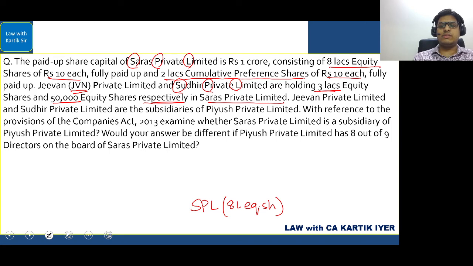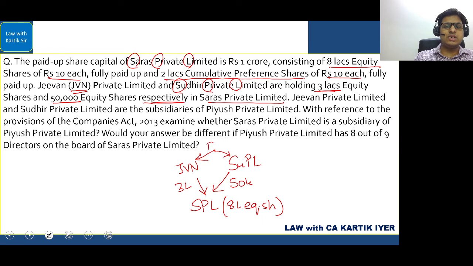Further, they have said JVN is holding 3 lakh equity shares, and you have Sudhir Private Limited. So I'm going to write SUPL. Sudhir Private Limited is holding 50,000 equity shares. Further, they have said JVN and Sudhir Private Limited are subsidiaries of Piyush Private Limited. So there is another company called Piyush Private Limited, which is the main holding company of these two, JVN and SUPL. SUPL is Sudhir Private Limited, this company.